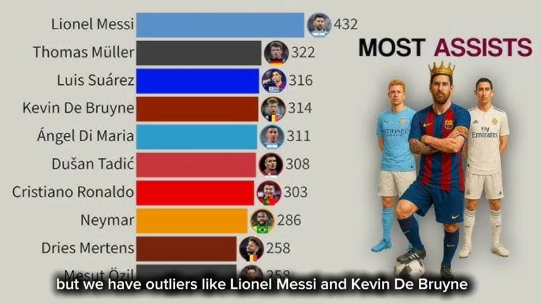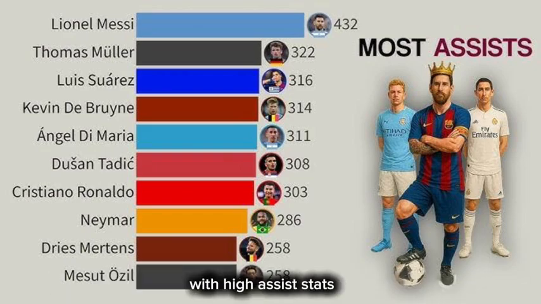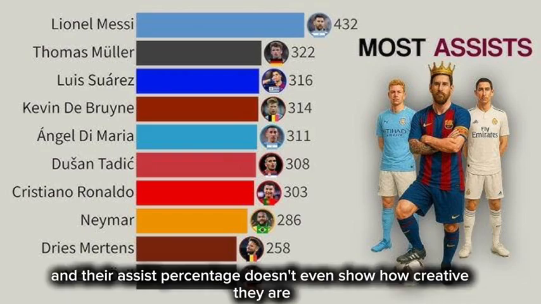But we have outliers like Lionel Messi and Kevin De Bruyne, with high assist stats, and their assist percentage doesn't even show how creative they are.